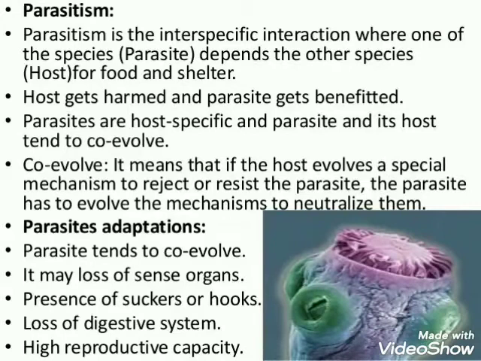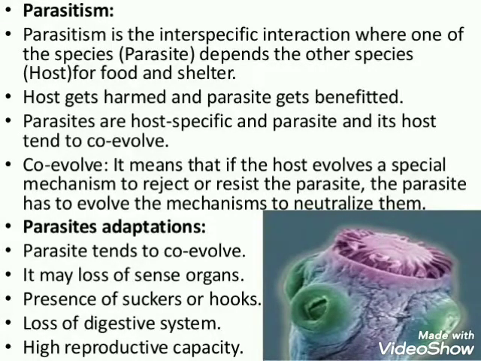In the process of parasitism, one organism is benefited, that means the parasite is benefited, while the other is being harmed, that means the host is being harmed under this process. Parasites and host, both of them have a tendency to co-evolve. Usually the parasites are host specific.